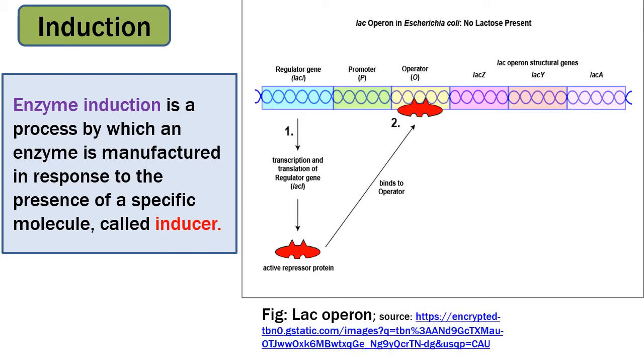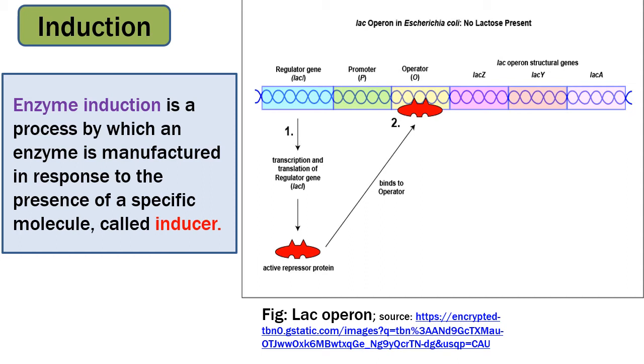This is the figure of the lactose operon in E. coli bacteria. It is an inducible operon. Here the inducer is lactose. So in this system, when no lactose is present, the regulatory gene codes for an active repressor protein which binds to the operator region and blocks the RNA polymerase from transcribing the three structural genes, that is LAC-Z, LAC-Y and LAC-A.